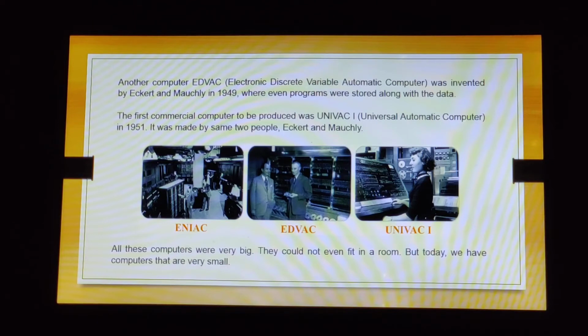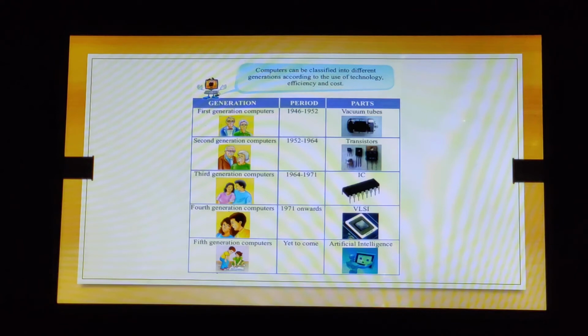So can you see the images of ENIAC, then EDVAC and UNIVAC-1, right? Such big things, wonder what they are. All these computers were very big. I see. So these are computers, right? They could not even fit in a room. But today we have computers that are very small, right children? As small as a palmtop, which easily fits in your palm while we move around.